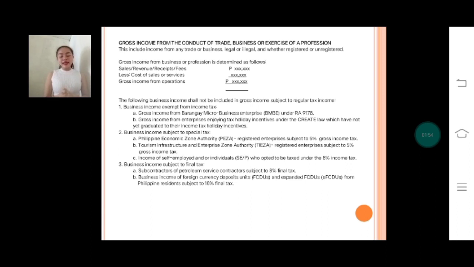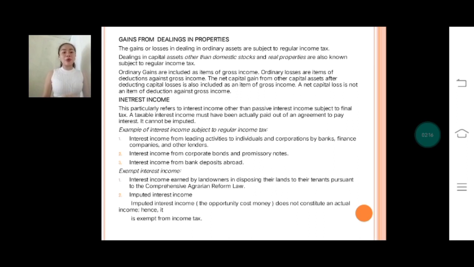Take note that taxpayers with multiple types of business income shall report their gross income subject to regular tax under the column regular in the computations of tax per regime in the annual income tax return. Gross income subject to a special rate and those exempt are presented respectively under the columns total special and total exempt.